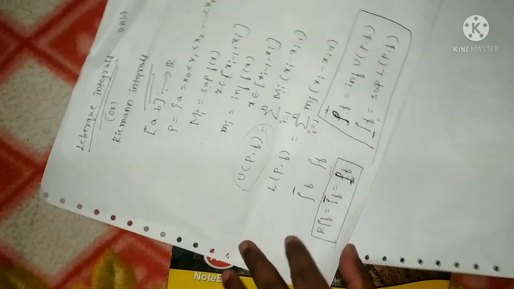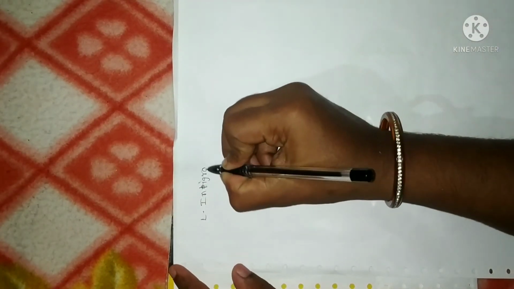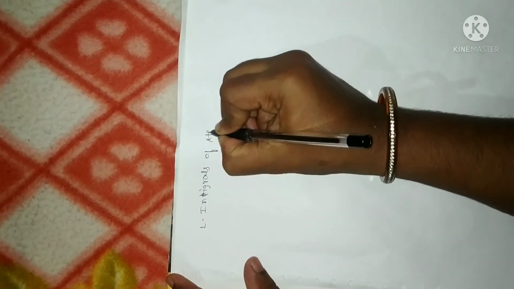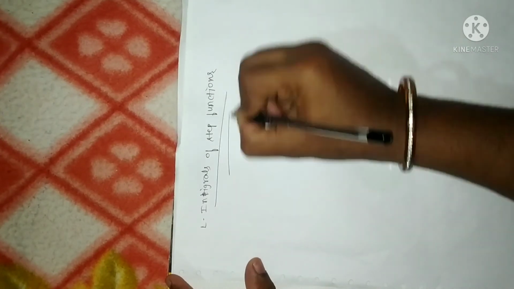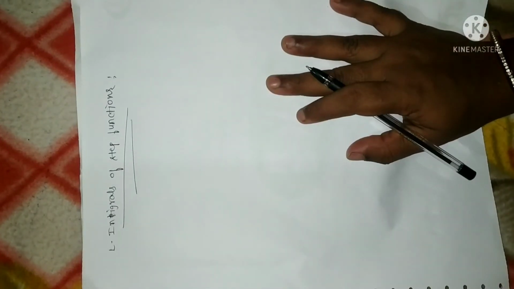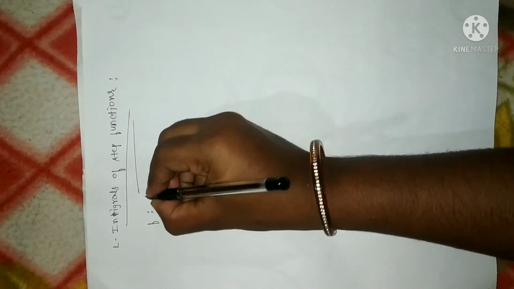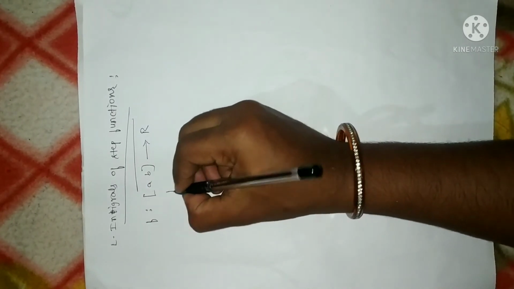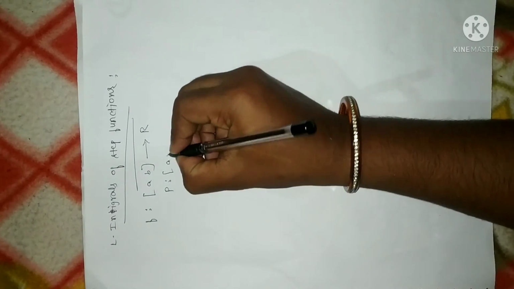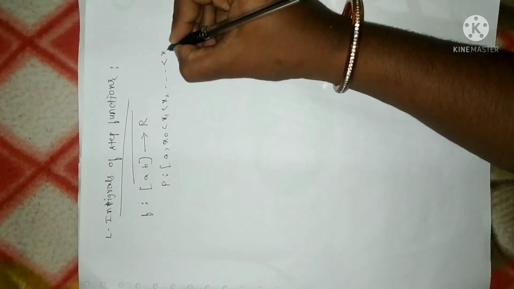Now let me discuss one more concept, Lebesgue integrals of step functions. In the second unit we have studied the concept of a step function, right? When do we say a function is a step function? If a function f is defined from the closed interval [a, b] to R in such a way that we can divide the closed interval [a, b] into n partitions such that x0 less than x1 less than x2 and so on, less than xn.